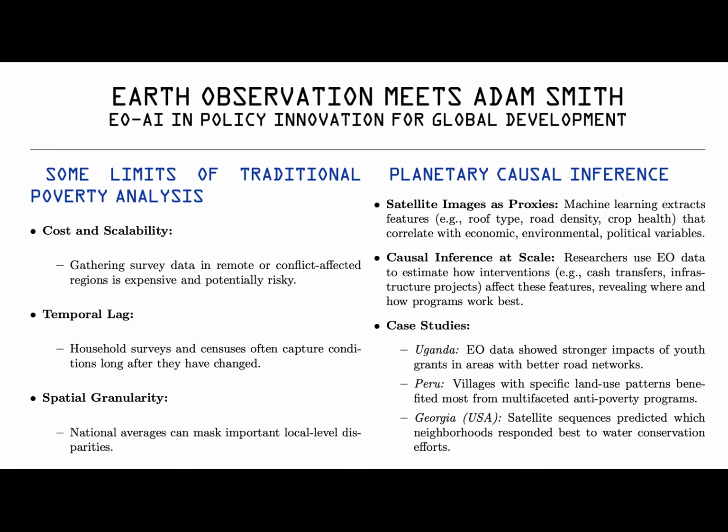This post explores how the marriage of Earth observation, EO data, and causal inference techniques is helping build new insights into the geography of poverty, and why this matters for researchers and policymakers.